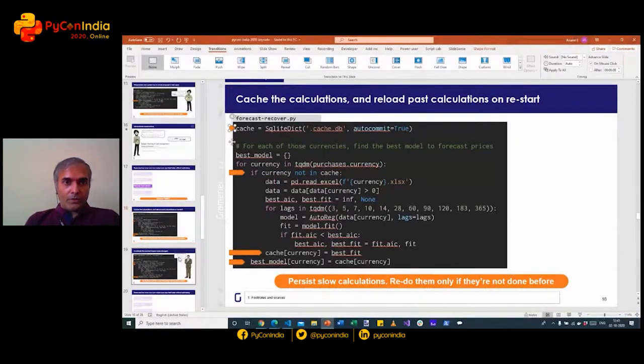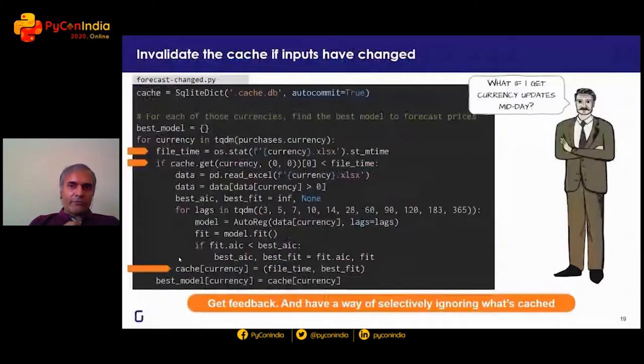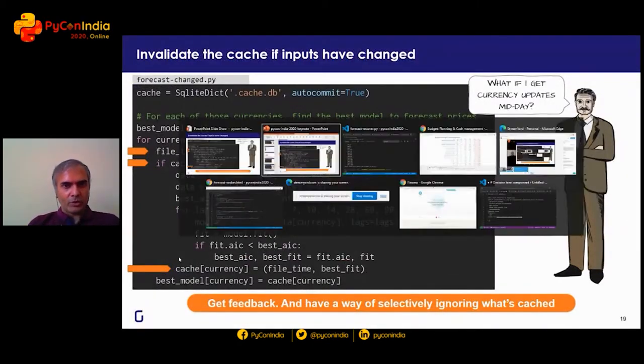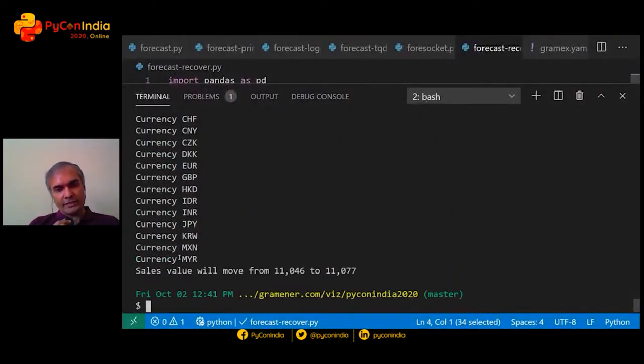Now, the other thing is, what if there is a change midway? See, we've cached it. What that means is that the next time I run it, it's just going to zoom through and say, I've got all of the data. Here's the answer. In the middle of the day, supposing we got new data for the Hong Kong dollar and we want to rerun it. How are we supposed to just rerun for the Hong Kong dollar instead of having to rerun for everything?